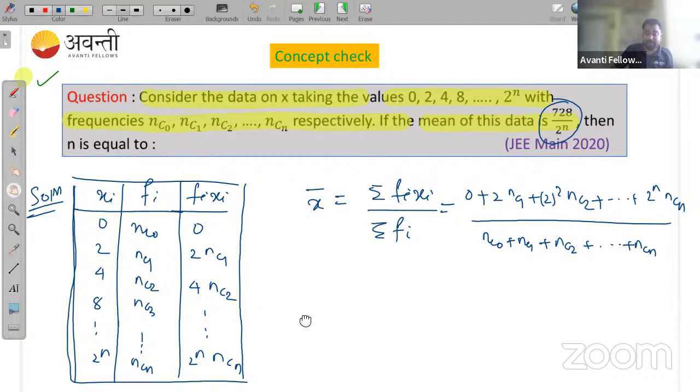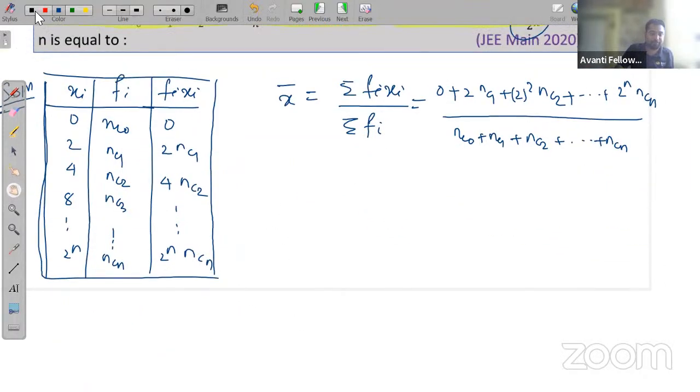Okay, so from the binomial expansion we know the summation of nCr x to the power n minus r into y to the power r. What is the series?